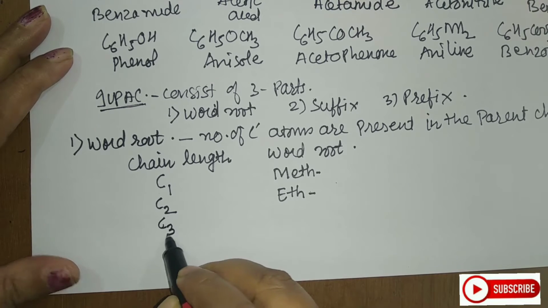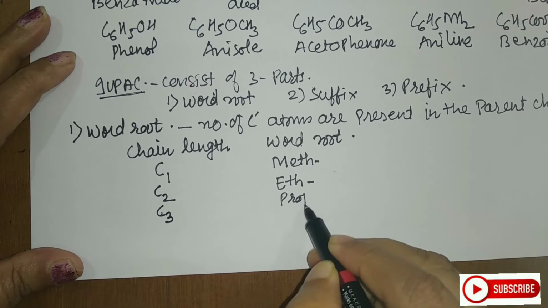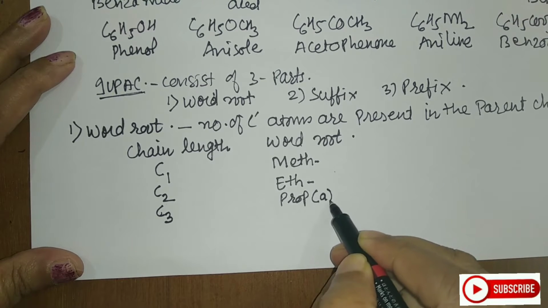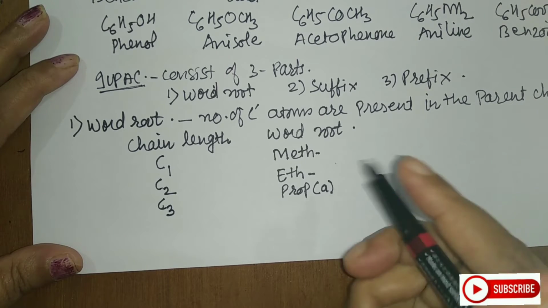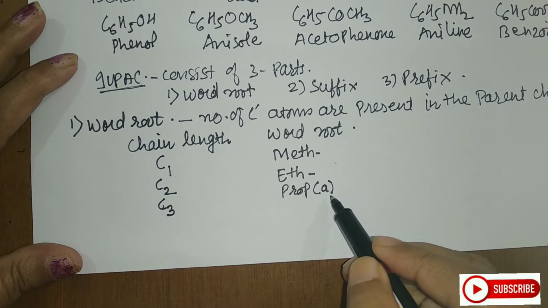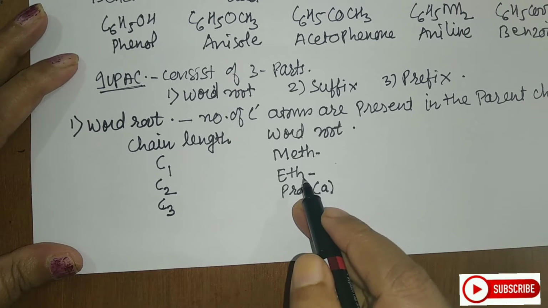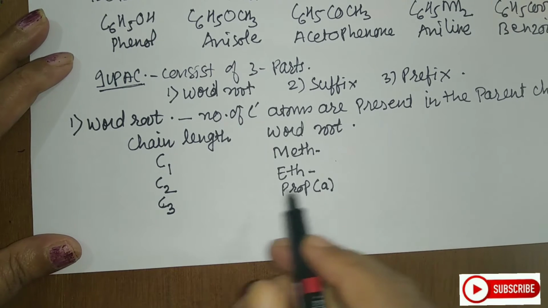If it is a C3 compound, that is propane, then you will call it prop. Now I am keeping this a in bracket. Why? Because if the attaching suffix begins with a vowel, then we don't add this a, otherwise we add it to the word root. We will take some examples, and then you will understand.